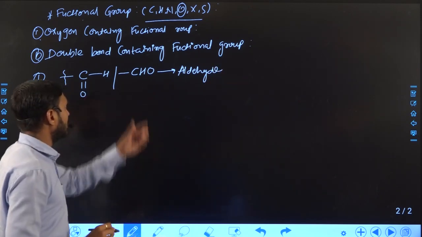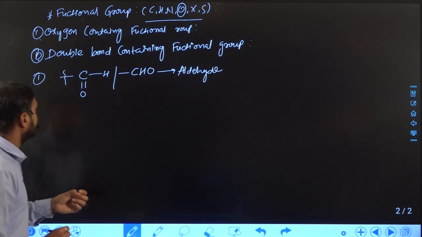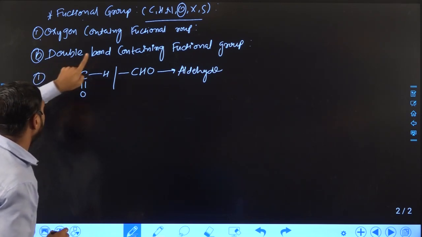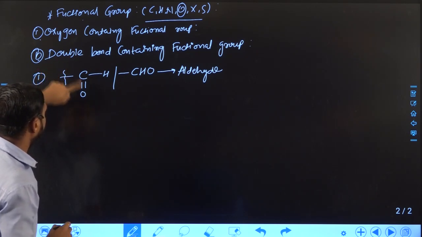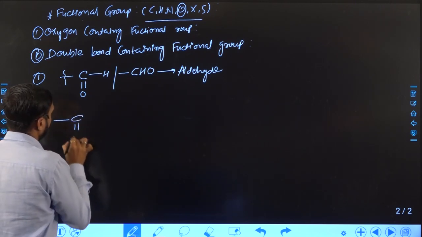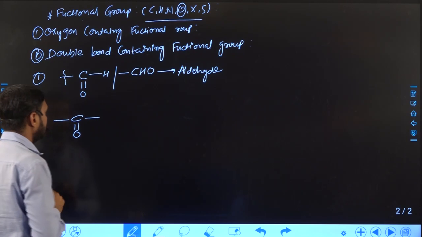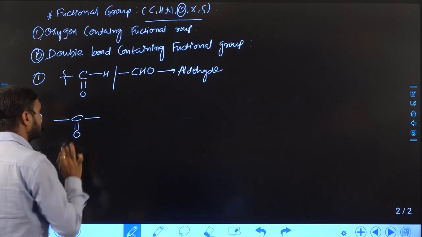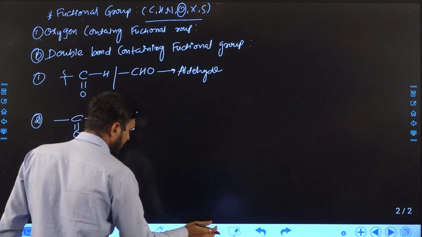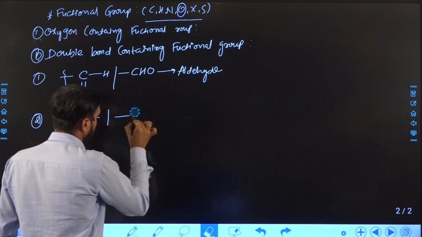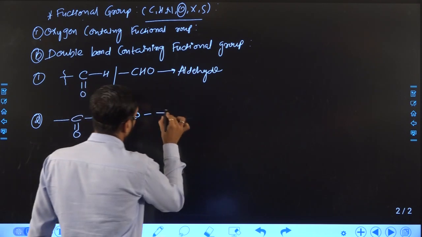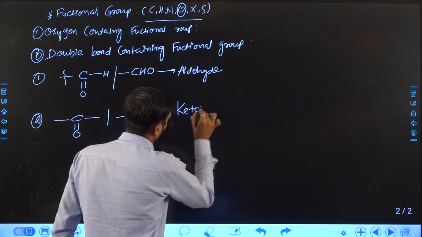Right, the CHO functional group is known as aldehyde. You can see here oxygen is attached with carbon via a double bond. We can categorize it in this group because it contains a double bond. The second one is similar but with another alkyl group. Here hydrogen is not attached, so the functional group sometimes we can write like this as well. This functional group is known as ketone.